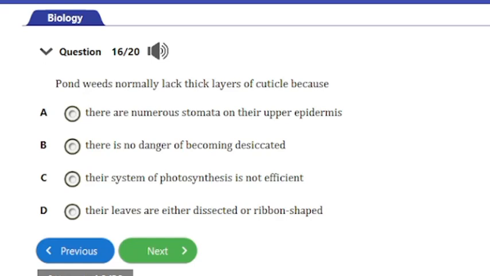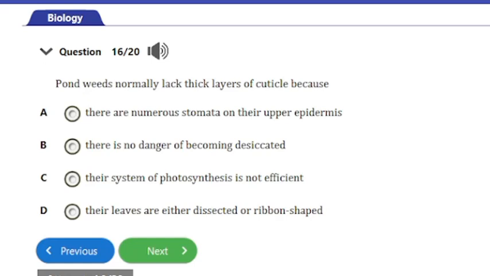Question number 16. It says, pondweeds normally lack thick layers of cortical because A. there are numerous stomata on their upper epidermis, B. there is no danger of becoming desiccated, C. their system of photosynthesis is not efficient, D. their leaves are either dissected or ribbon shaped. So guys, the answer to this question is option B here. There is no danger of becoming desiccated.